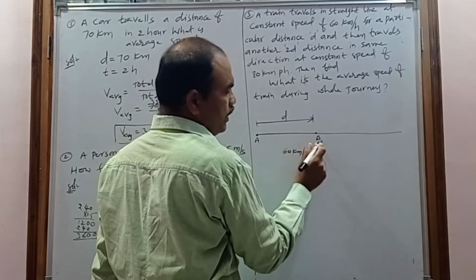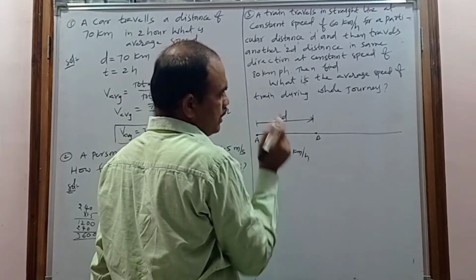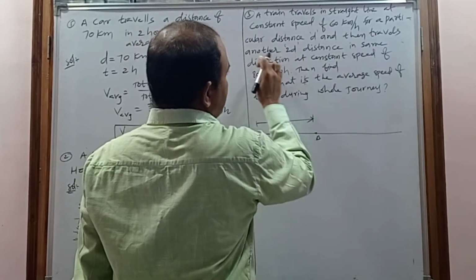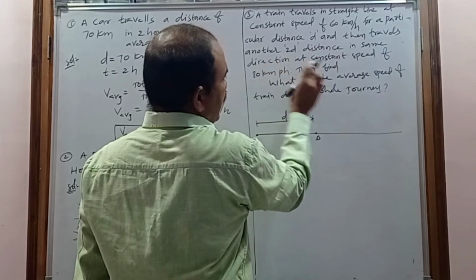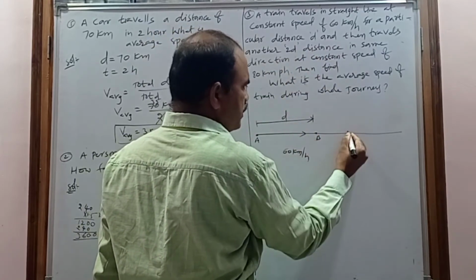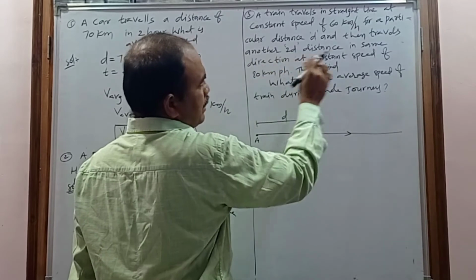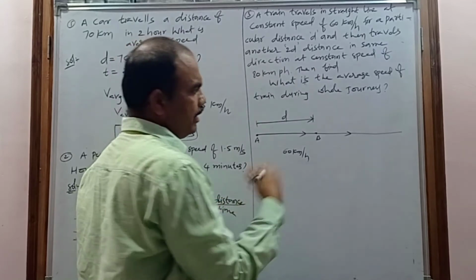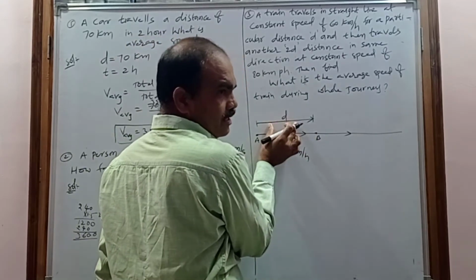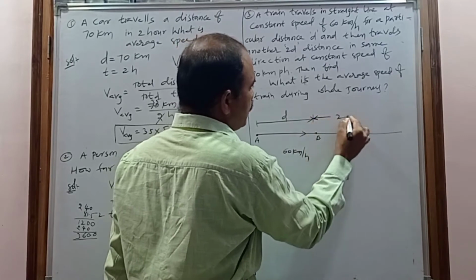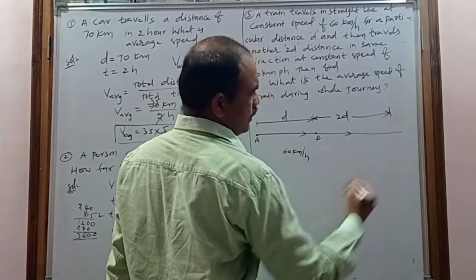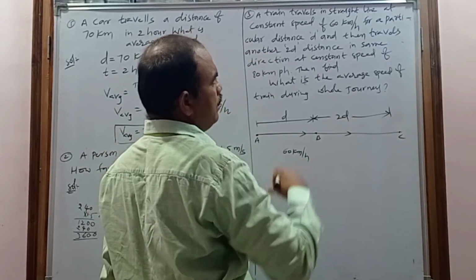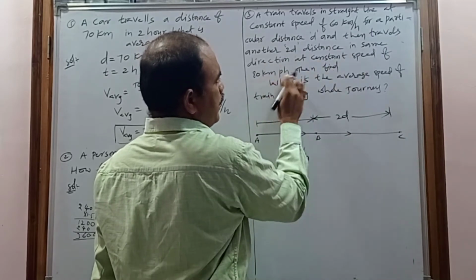Then it travels another 2d distance in the same direction, not changing direction. Then it travels another 2d distance in the same direction at a constant speed of 80 km per hour, reaching C.